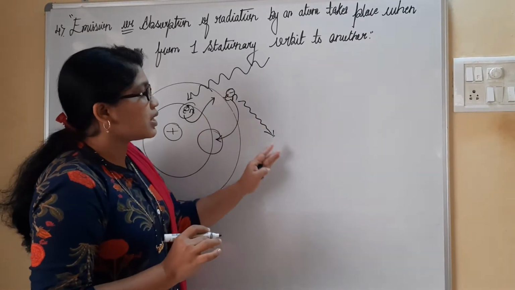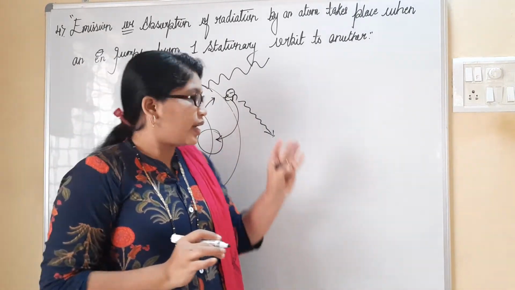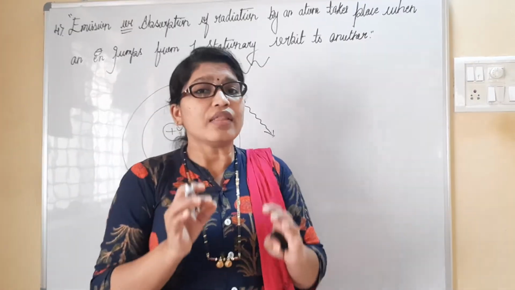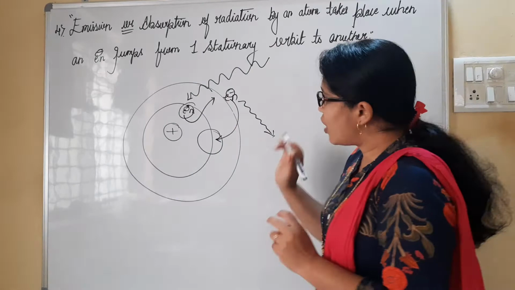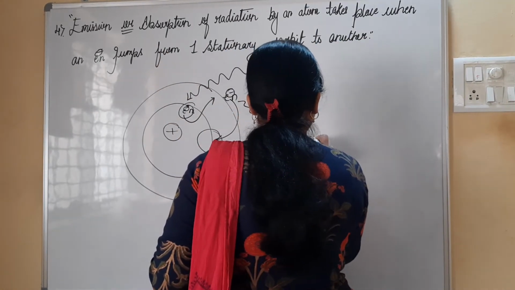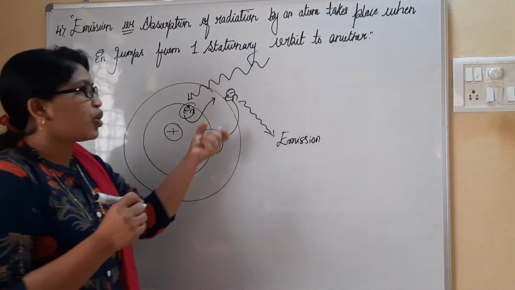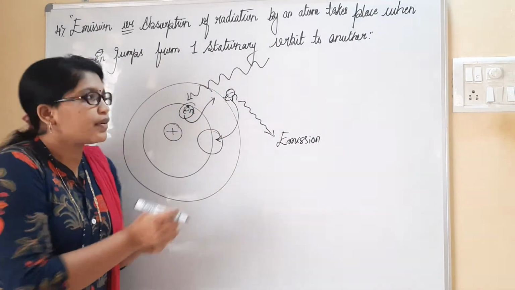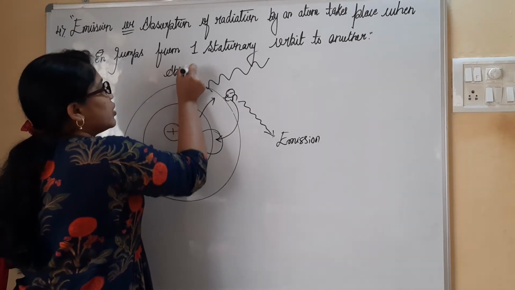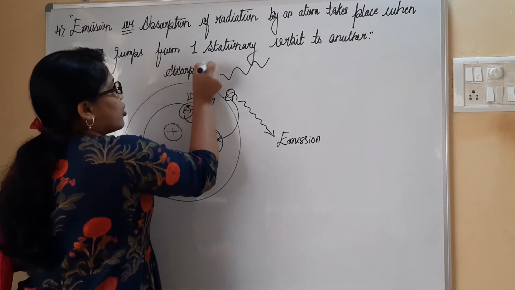That energy released by the electron can be seen in the form of color. That is called emission. Release of energy is emission, whereas absorbing the energy given by a fixed wavelength is absorption.